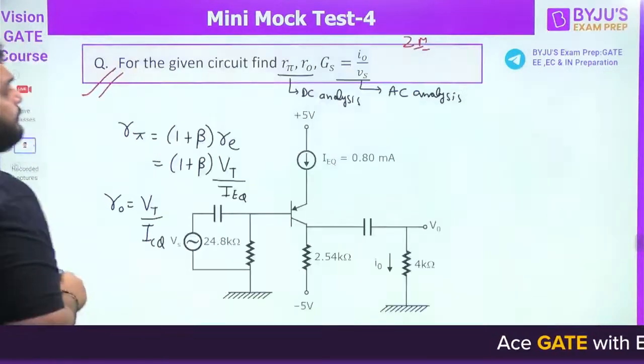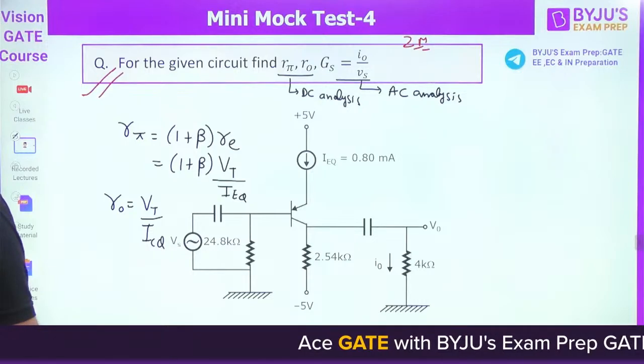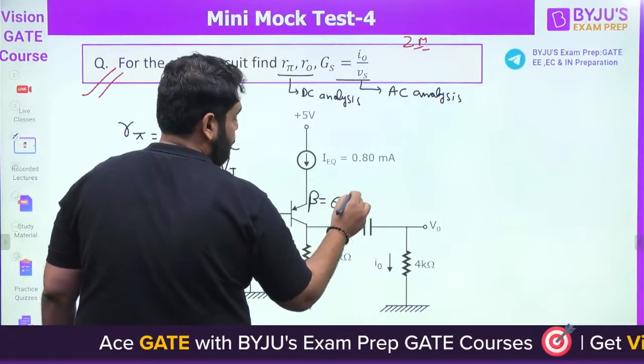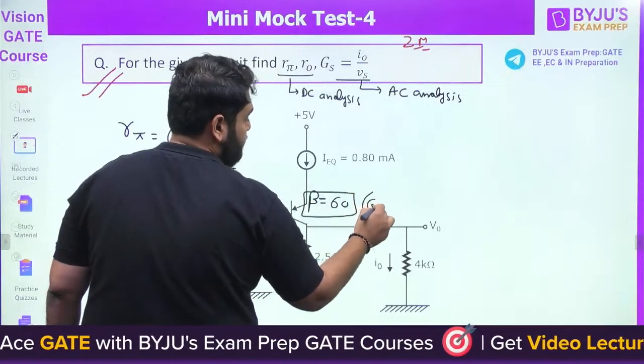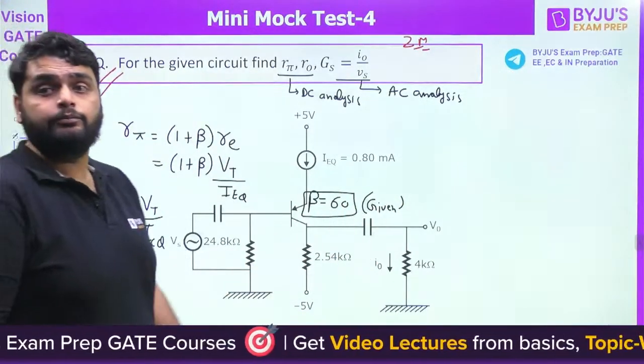So the beta is given. Actually, beta was given here. There's a misprinting in the question. Beta is actually 60 here. It is given, okay? Beta is 60 here.